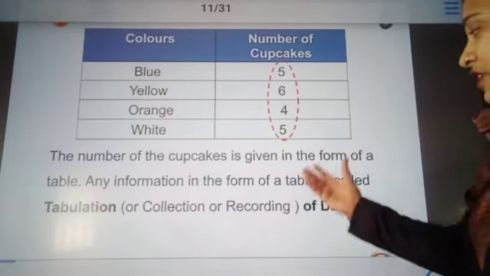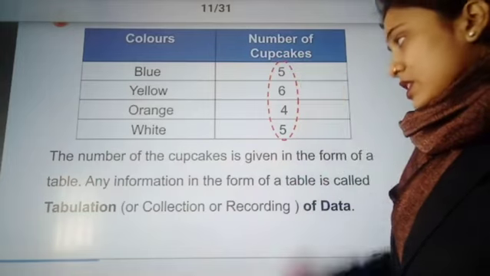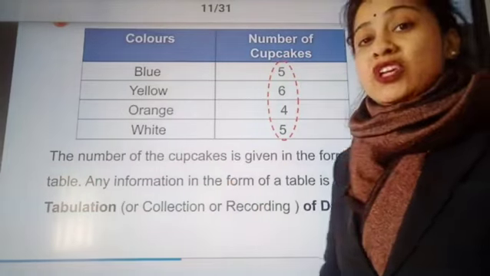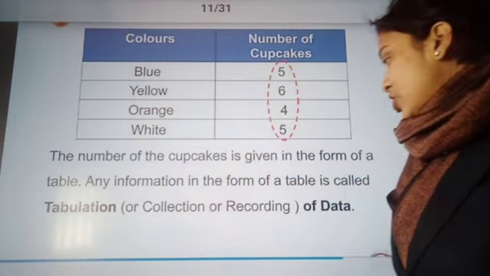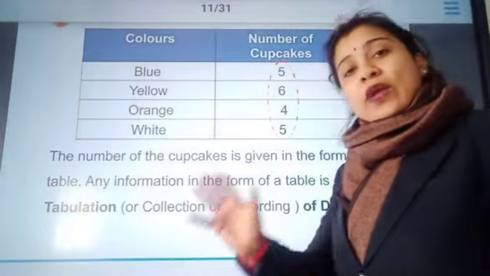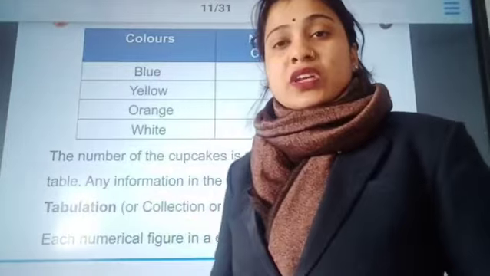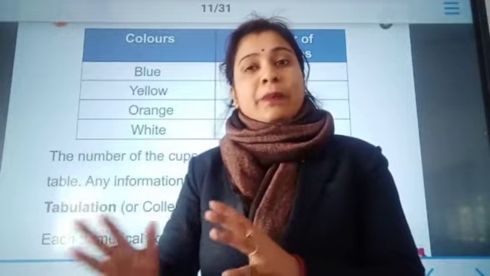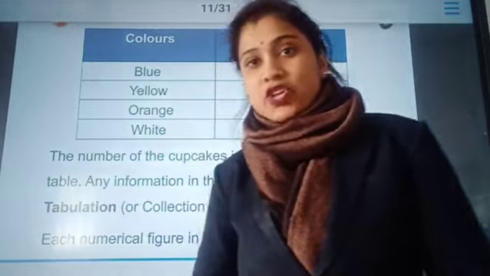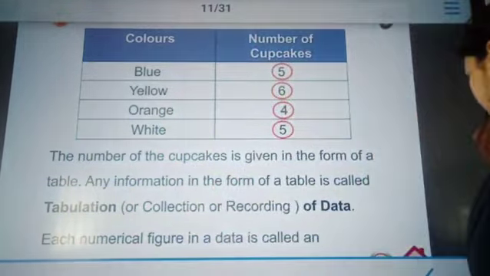Okay, so the number of cupcakes is given in the form of a table, and any information which is given in the form of a table is called tabulation of data. So when any data is represented in the form of a proper table, in the form of groupings, then we say it is a tabulation of data.